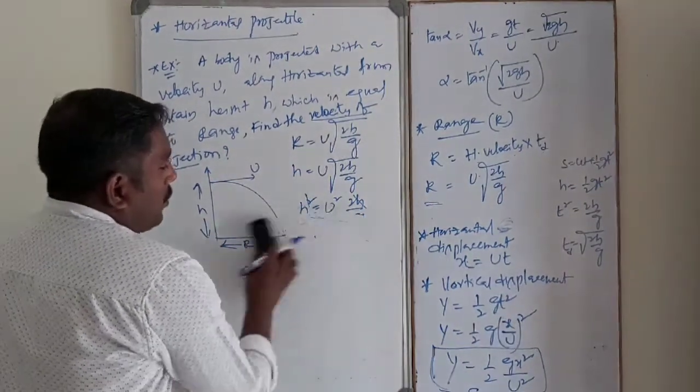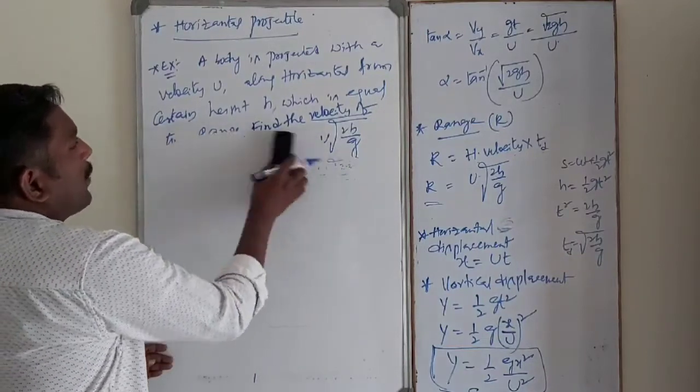Similarly, one example for oblique projectile.